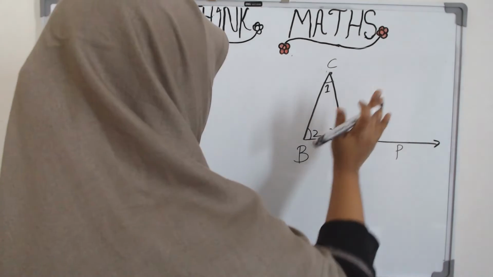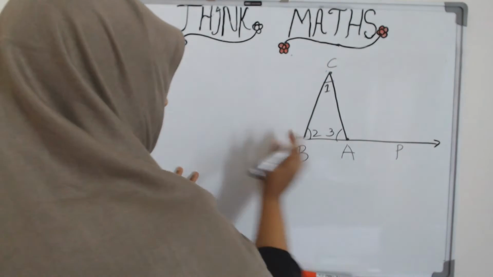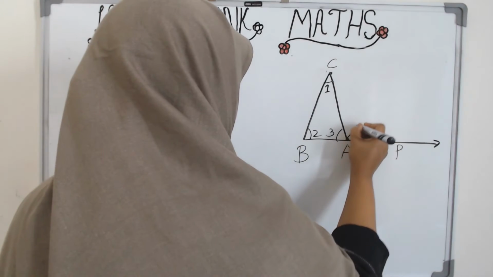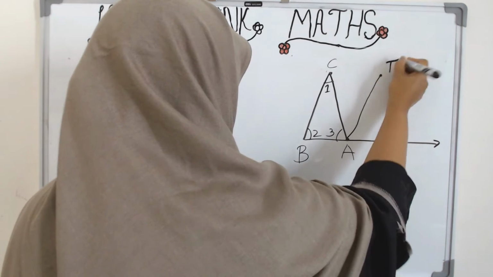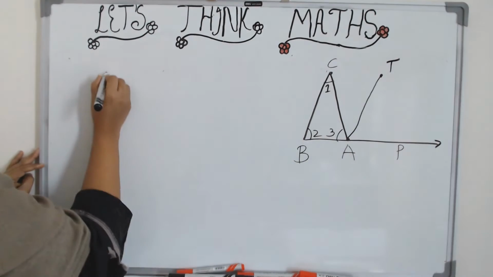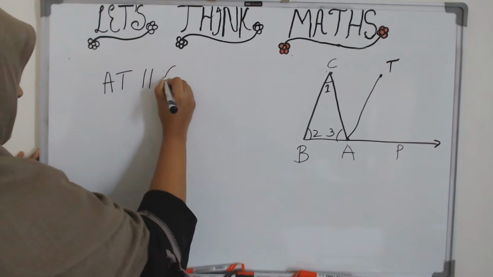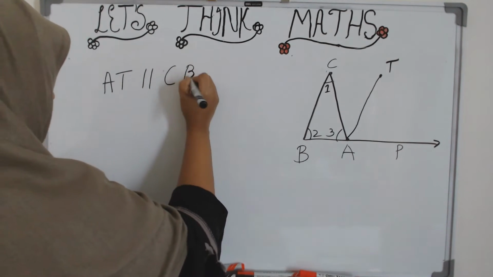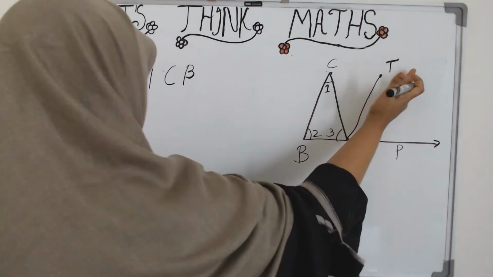So we start by constructing a line which is parallel to this BC, but through A. Let this be that line. So that is the first thing we do. We construct AT such that it is parallel to CB. Now consider these two lines CB and AT.